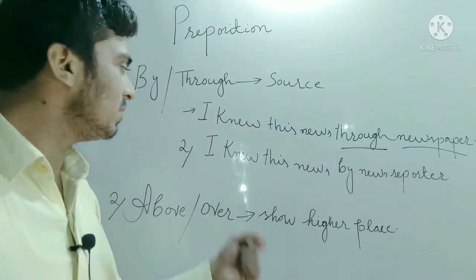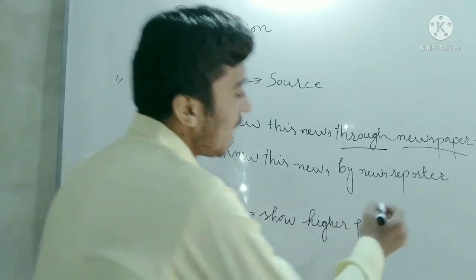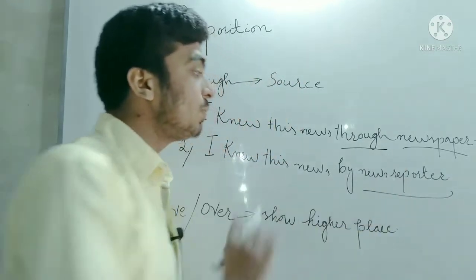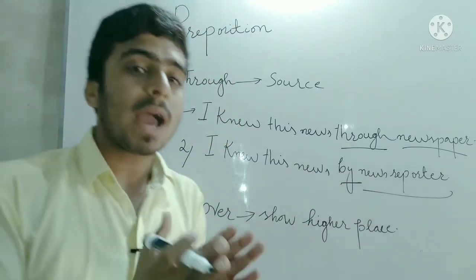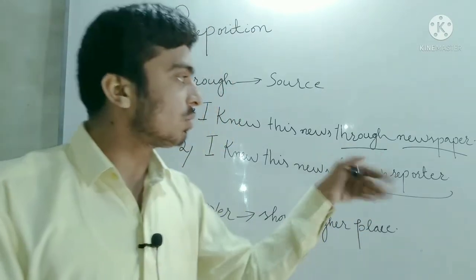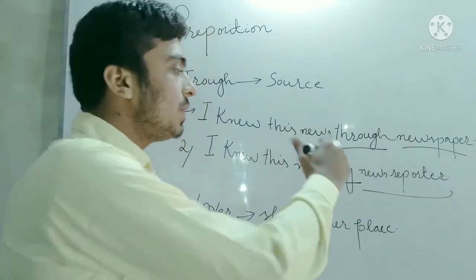And in the second example, I knew this news by news reporter. In this example, I am showing the source, that is news reporter, and you will see that I have used the preposition by. I told you that by is used for living things and through is used for non-living. So news reporter is a living thing, so I have used preposition by.